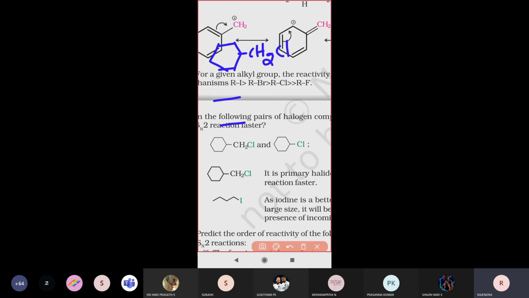Another compound has a cyclohexane with one chlorine attached. The question asks which compound will undergo the SN2 mechanism faster.